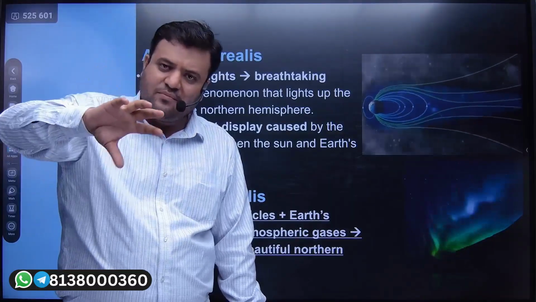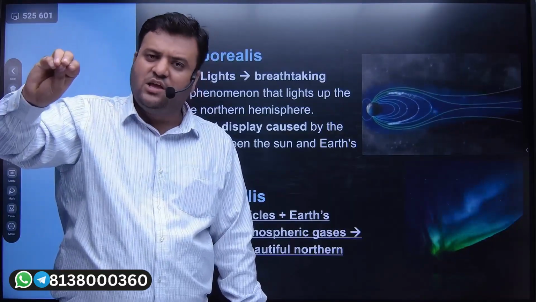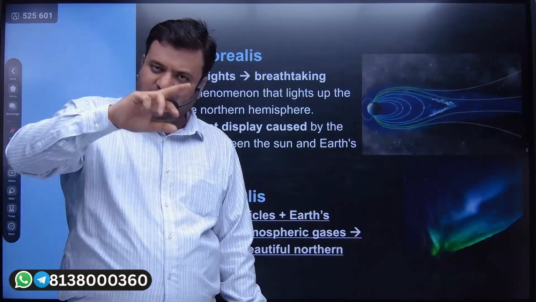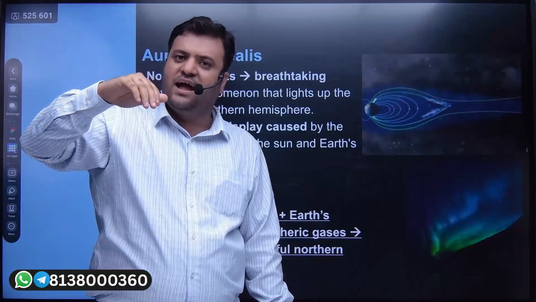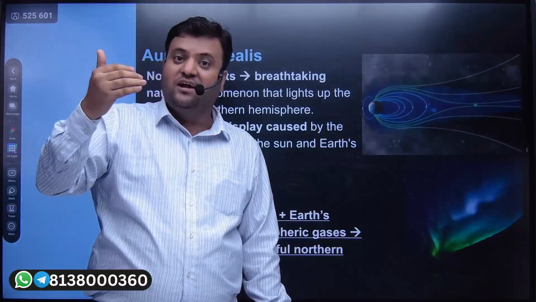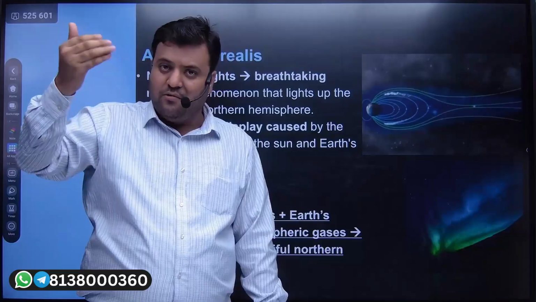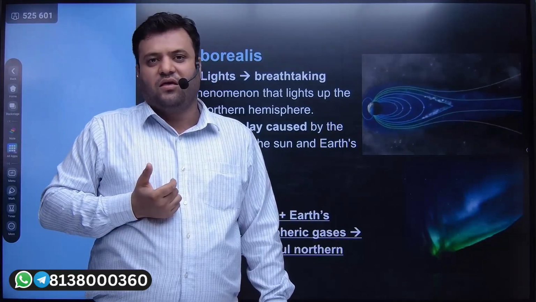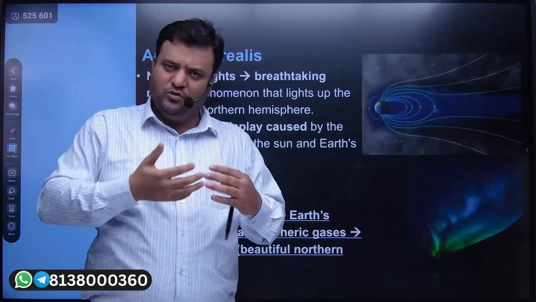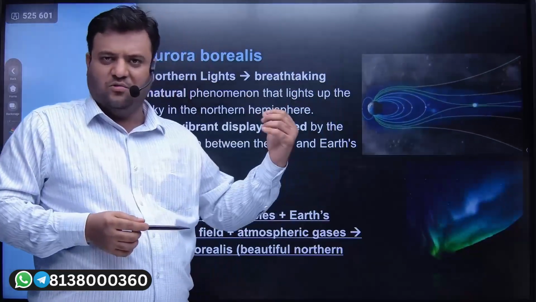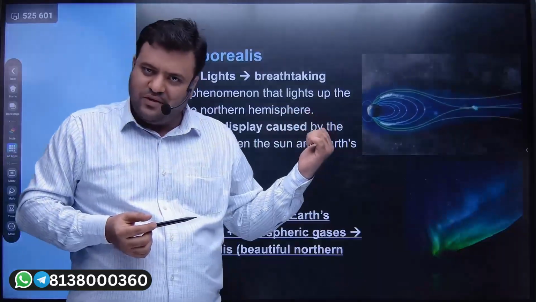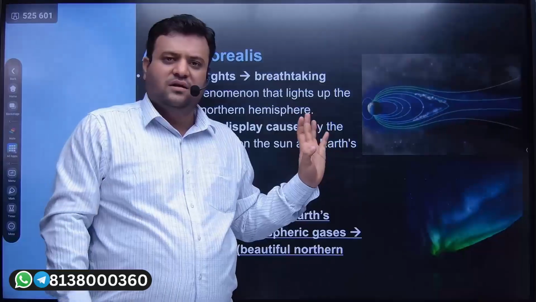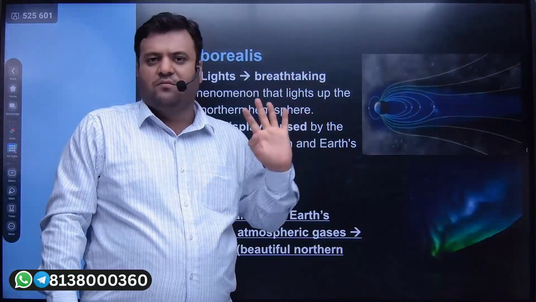At the same time, the height of the troposphere at the equator is 12 to 14 kilometers. So the height of the troposphere used to vary, and if the height of the troposphere is varying, the height of the layers above will also vary significantly. It's because of the weather activities. You will get to know about these things in the upcoming slides, or the upcoming topics. Then you will have more clarity about it.